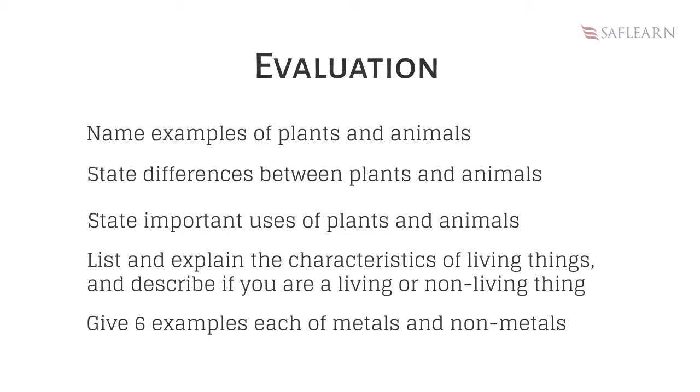We have come to the end of this lesson, and you should be confidently able to name examples of plants and animals, state the differences between plants and animals, state important uses of plants and animals, list and explain the characteristics of living things, and describe if you are a living or a non-living thing. Now, you should also be able to give examples of each of the metals you know of and non-metals that you know of.